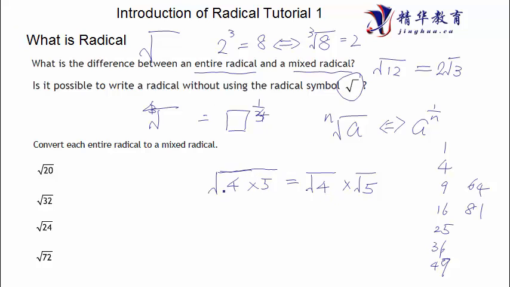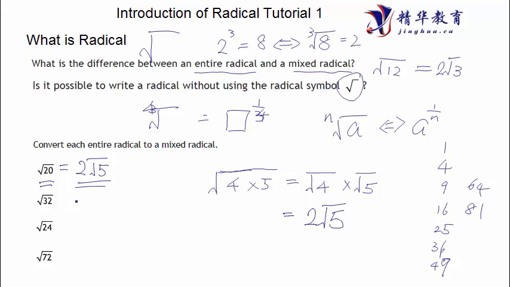All right, so square root of 4 times 5 equals square root of 4 times square root of 5. Square root of 4 is how much? Square root of 4 is the graduating one, right? 4 is able to graduate because it is a perfect square. So square root of 4 equals 2, right? Square root of 5 cannot do anything, it cannot factor anymore. So 5 is left. So square root of 20 equals 2 square root of 5. Finished. That is how we convert from entire radicals into mixed radicals. So far so good?